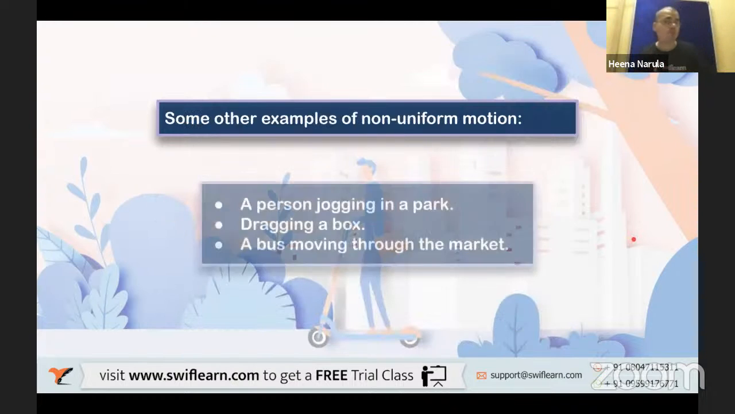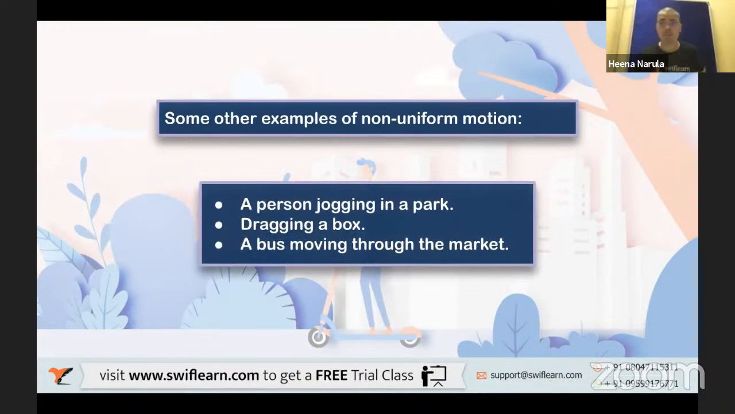Some of the examples of non-uniform motion: a person jogging in a park, right? You must have seen. You must have gone as well, especially during the lockdown period, in the early mornings, going for a jog with your father or mother, right? Exercise is non-uniform. Dragging a box, right? Let's say it's very heavy. Initially you apply a lot of energy. After some time the energy decreases, and you drag the box less, because you get tired.